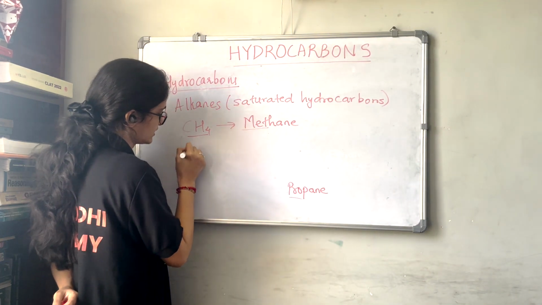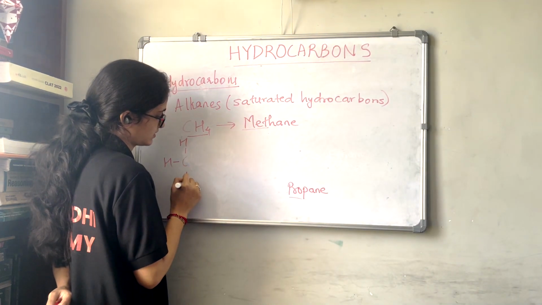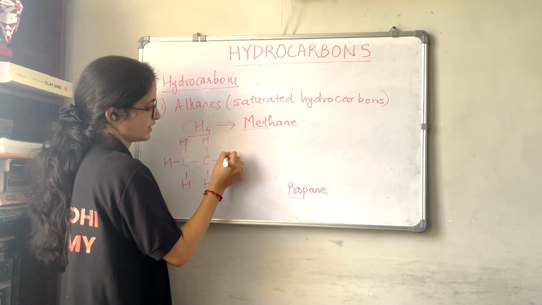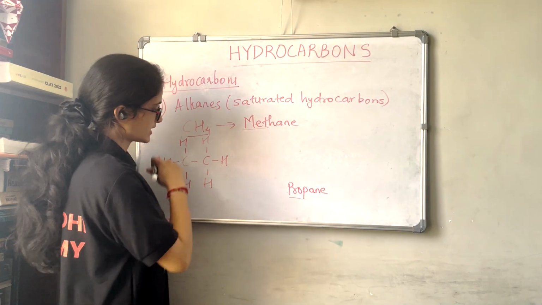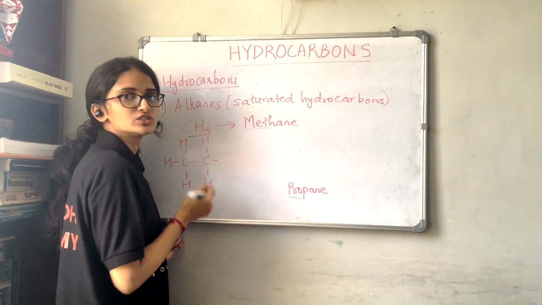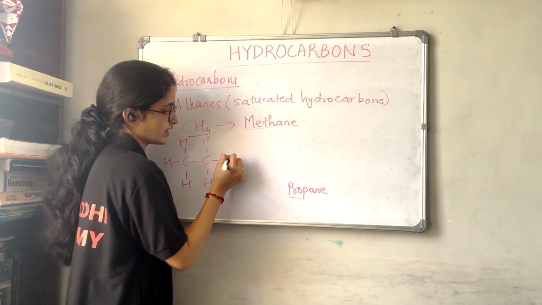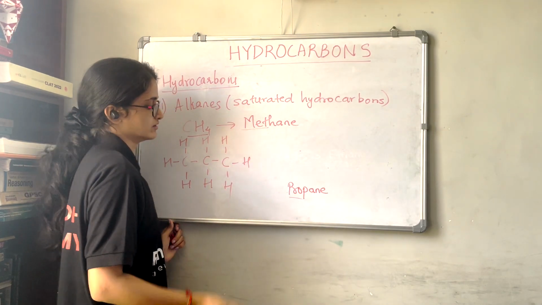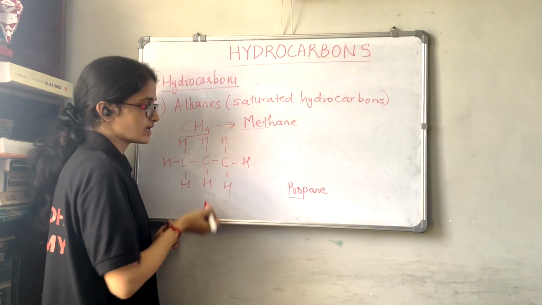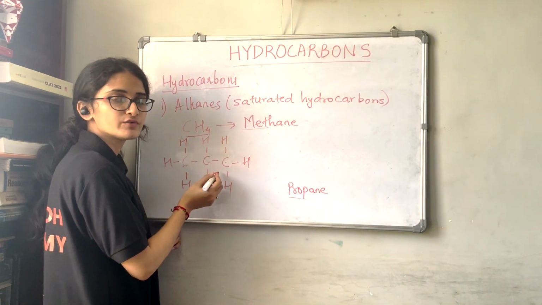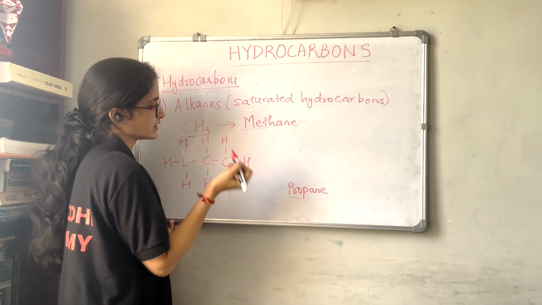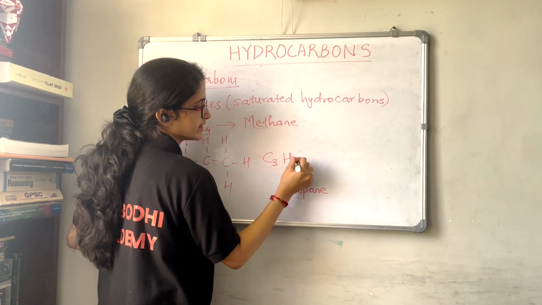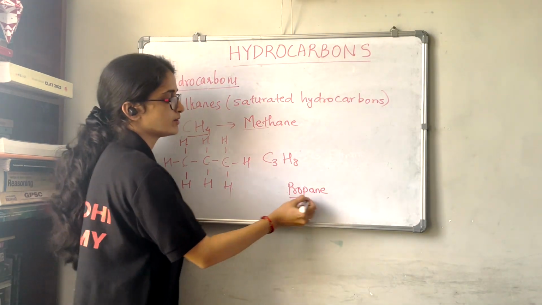So this is our ethane, right? This is the ethane. Now if you remove this hydrogen, and if you add one CH3 here, you get total 3 carbons. And along with that, how many hydrogens are we getting? 1, 2, 3, 4, 5, 6, 7, 8. So C3H8. This is the formula of propane.